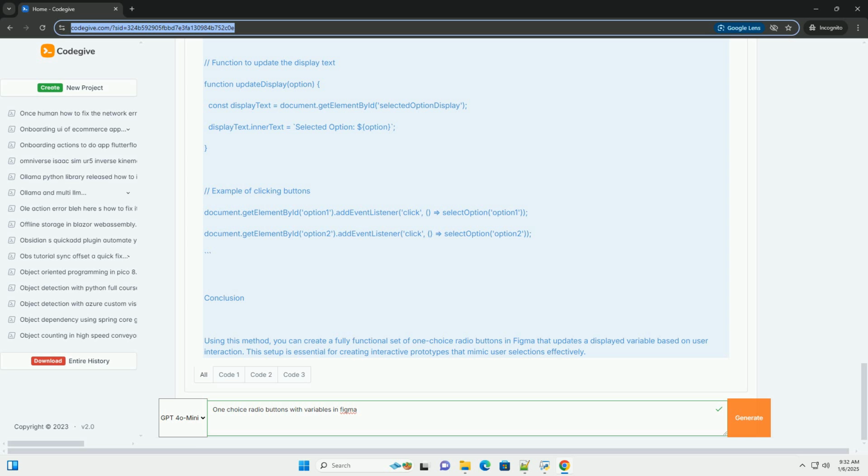3. Creating the interaction. Select the first radio button. Go to the Prototype tab, and drag the connector from the radio button to the frame where you want to show the result of the selection.